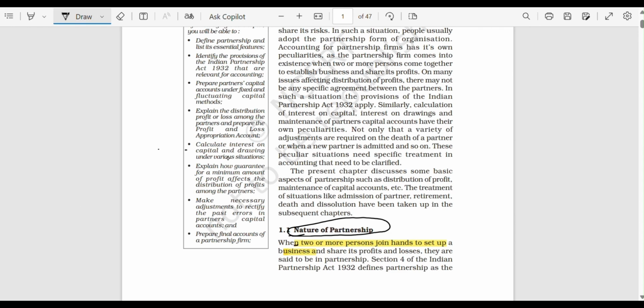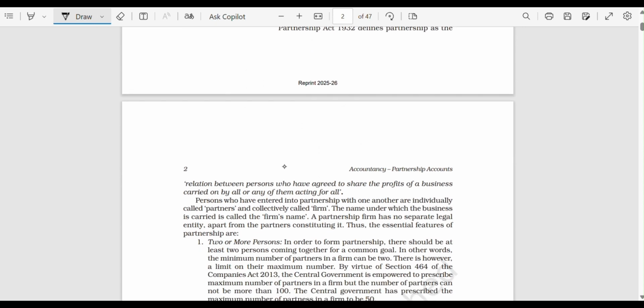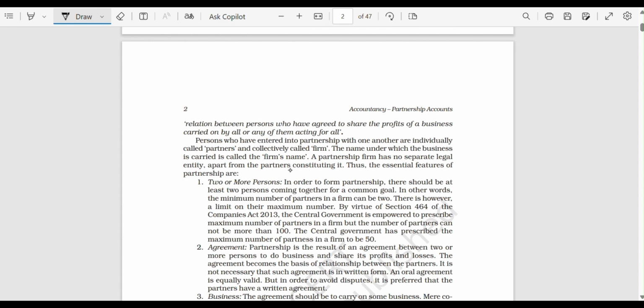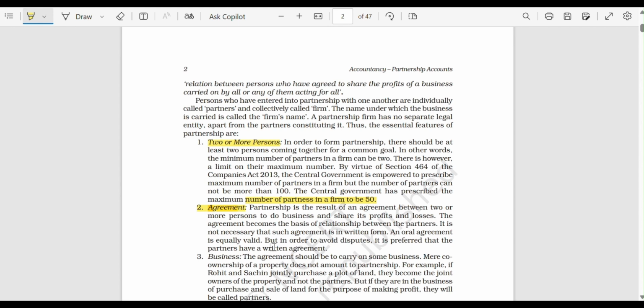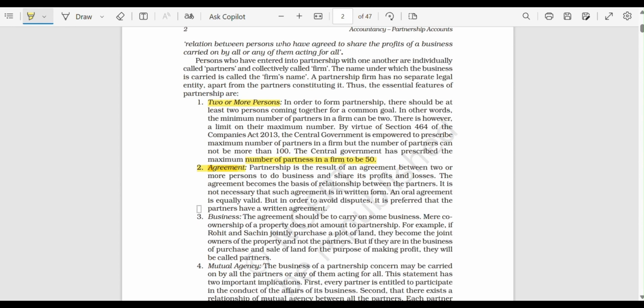Okay, so let's quickly go through the features of the partnership firm. First feature is there are two or more persons involved. The second feature is that if there are two people, they are agreeing to conduct a business, so there is an agreement between the two people. The third feature of the partnership firm is there is a business. So the two or more people are agreeing to conduct a business.